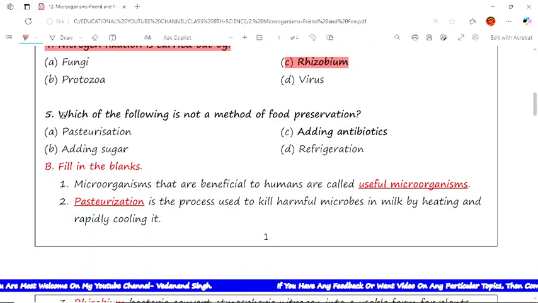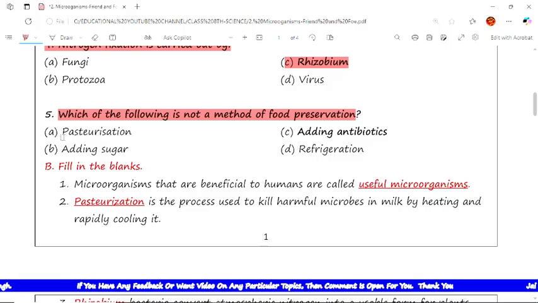The next question is, which of the following is not a method of food preservation? The options are pasteurization, adding antibiotics, adding sugars, and refrigeration. The correct answer is adding antibiotics. So C is the correct option for this question.